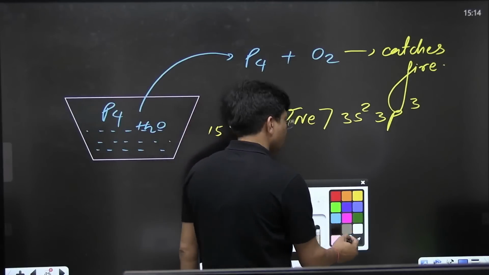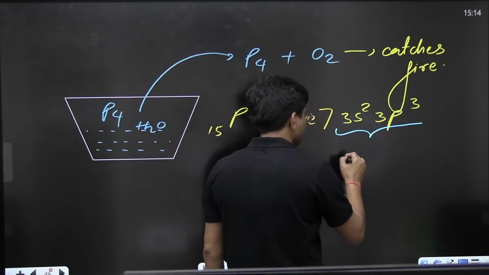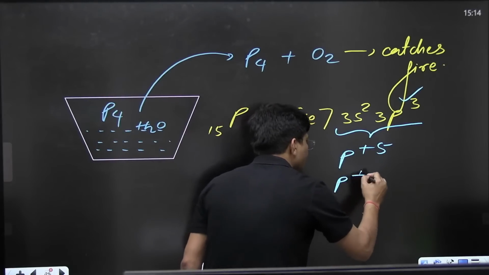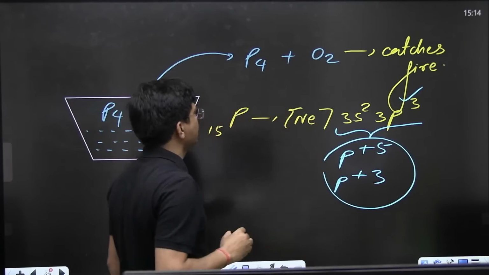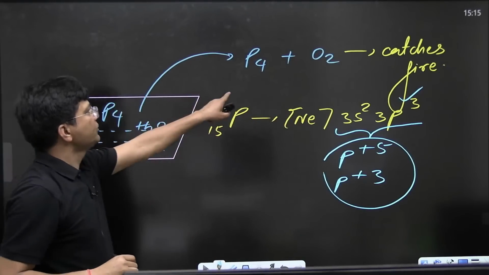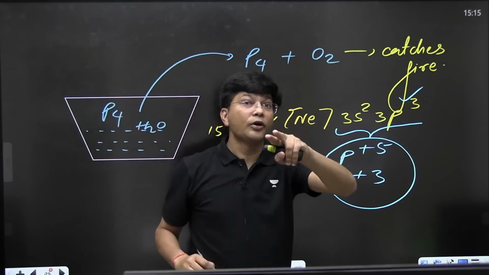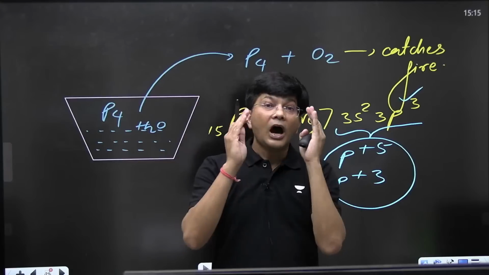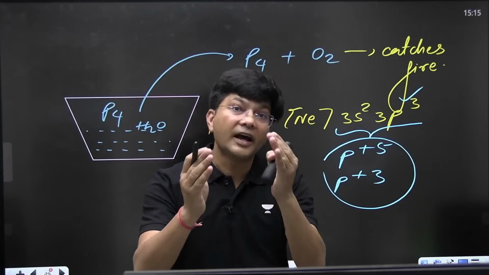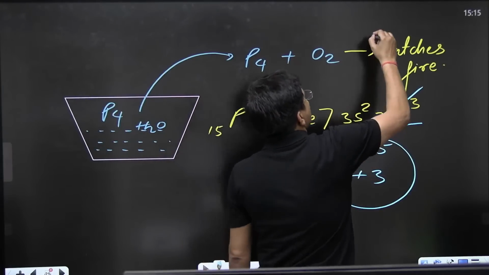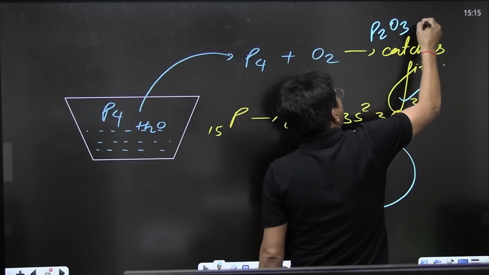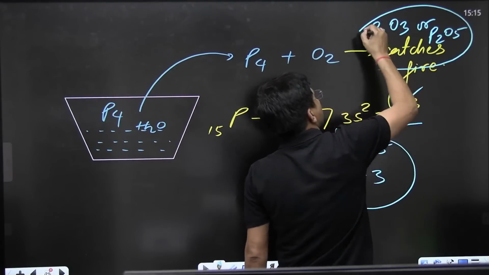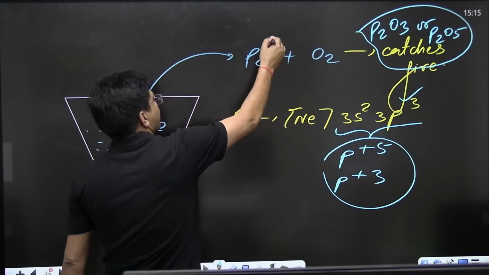If all 5 electrons are going, it will show +5 oxidation state. If only 3 electrons are gone, it can show +3 oxidation state. So when phosphorus reacts with oxygen, it can form two types of oxides. It all depends how much oxygen it has taken. So it can form P2O3 or P2O5.